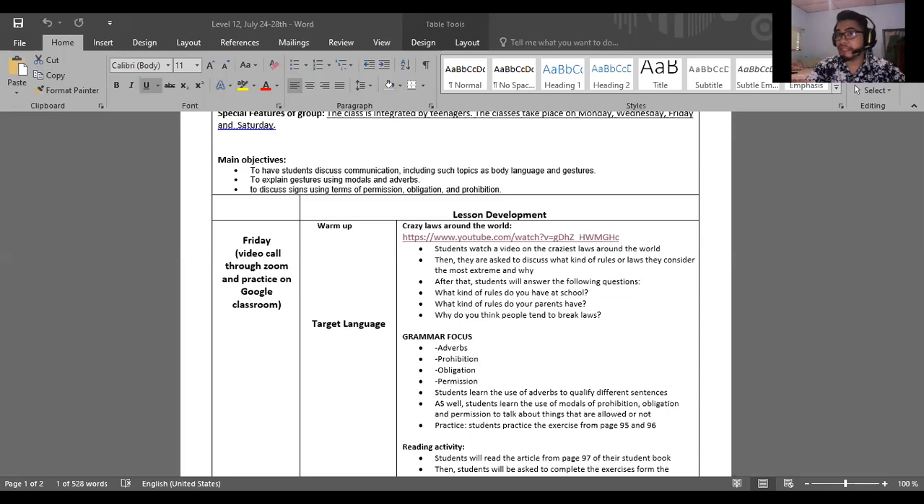And finally, we have modals of prohibition. Modals of prohibition are used to talk about something that is not permitted or something that is not allowed to do. Algo que no está permitido o algo que no se debe hacer. Like, for example, you can't turn left. No puedes ir a la izquierda o no puedes ir hacia la izquierda.